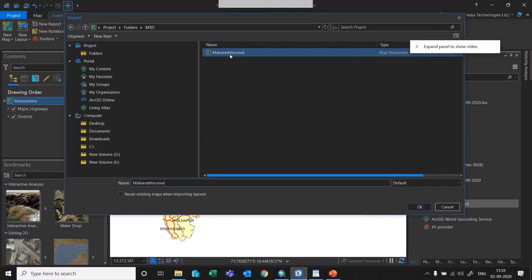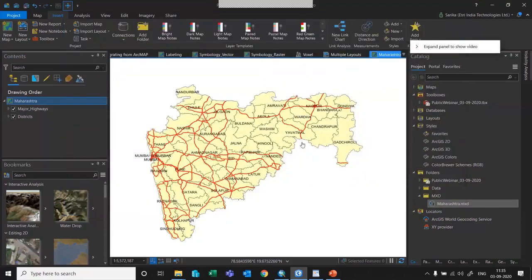You can just say maharashtra.mxt and click OK. Once you do this, your map will again get imported similarly and it will be added to your dataset. So this is the way: you need not export anything or change anything. You can directly make use of the maps that you have configured in ArcMap. And then we have understood the migrating as well.